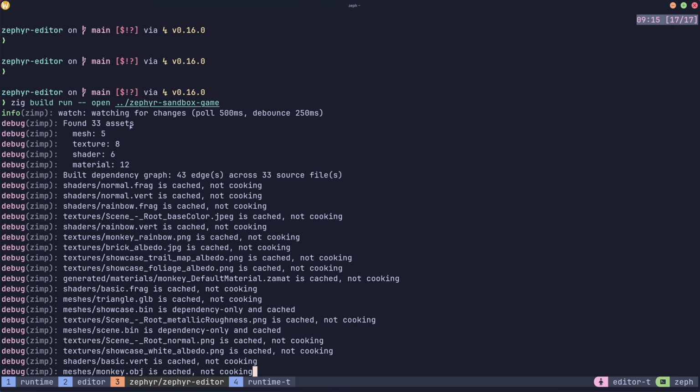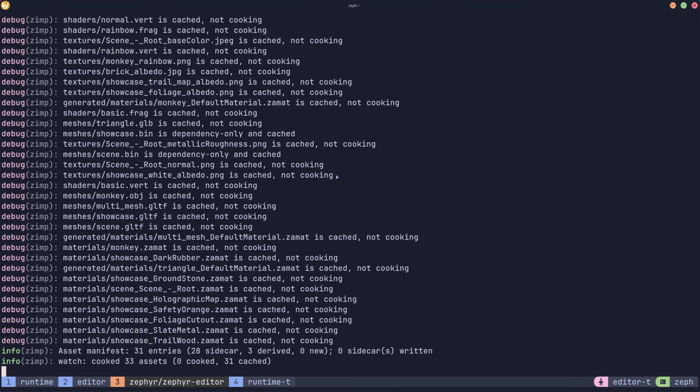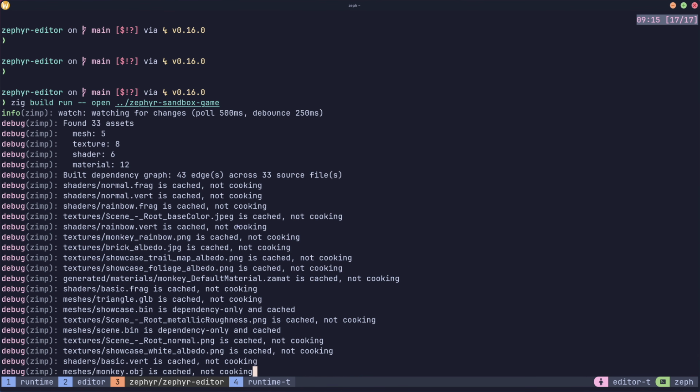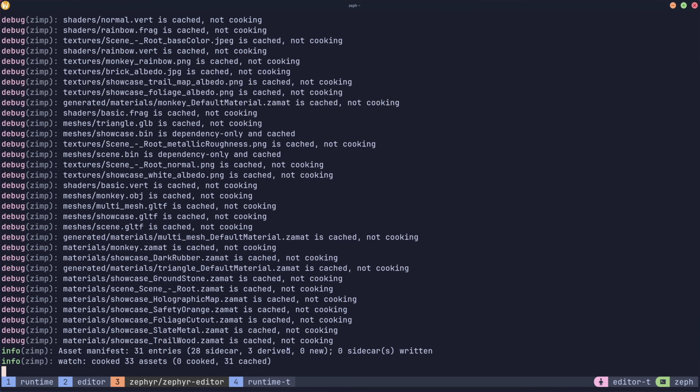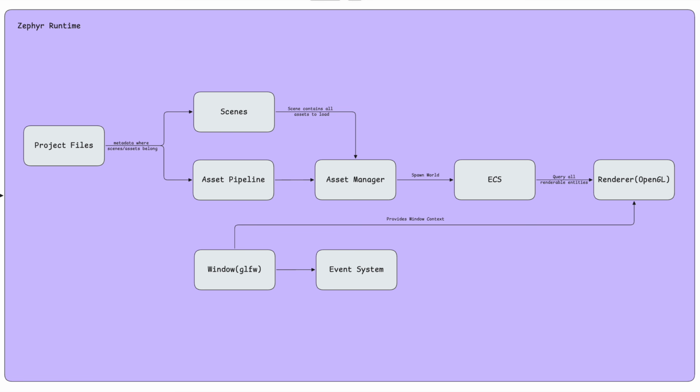So what happened is Zimp, our asset package, it found 33 assets, 5 meshes, 8 textures, 6 shaders, and 12 materials. It builds a dependency graph, and then it cooks all of them into a format that our engine can consume and knows about. So they're all custom formats I've written. But we can see in this case, because they've already been built, everything's cached, nothing new got cooked. And the next thing we're going to move on to is ECS. So if you haven't heard about ECS, it's a giant topic.